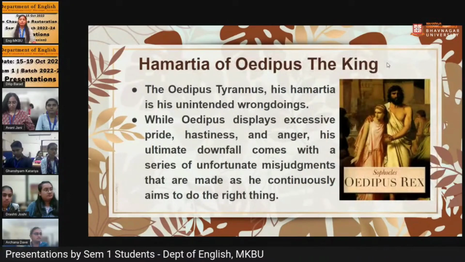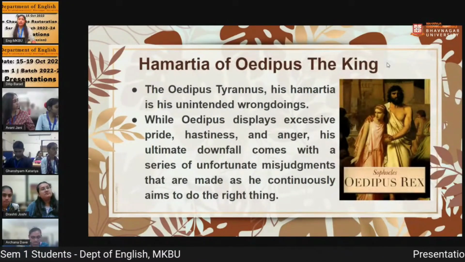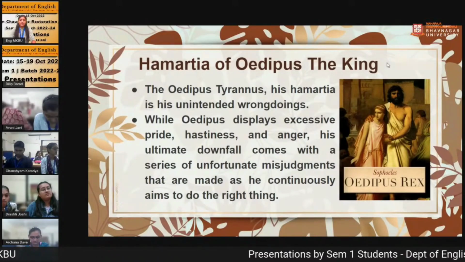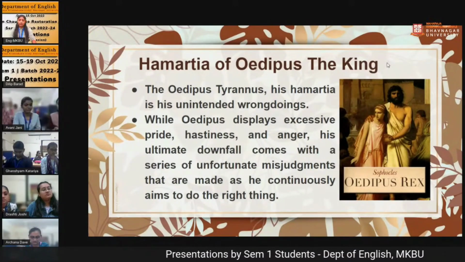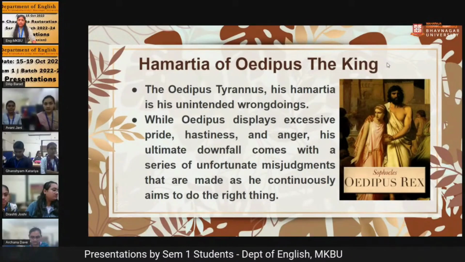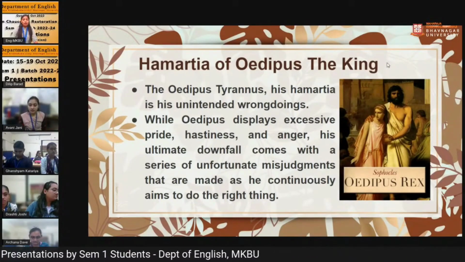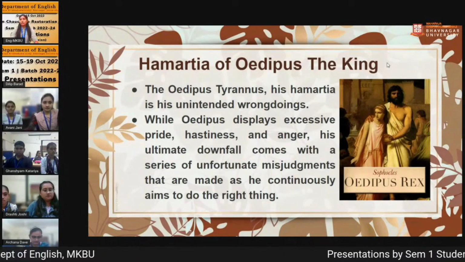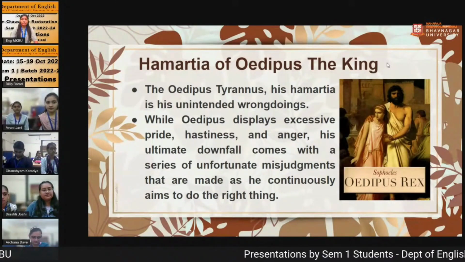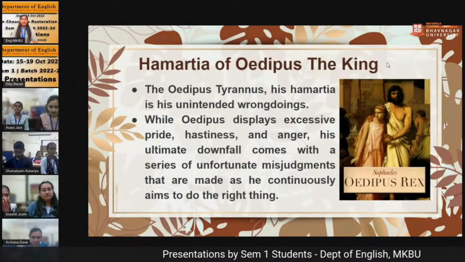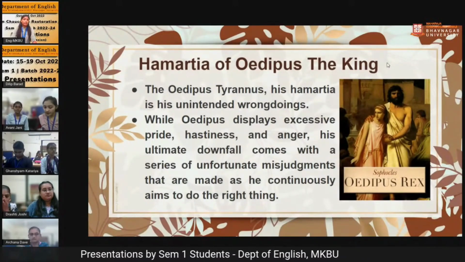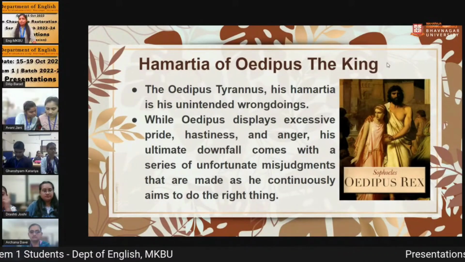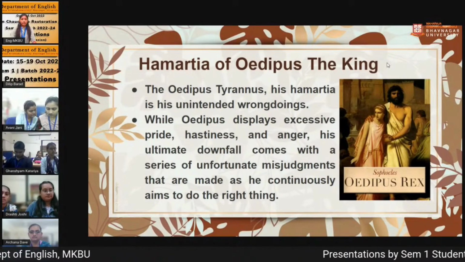Then the Hamartia of Oedipus the King. Oedipus the King is the greatest Greek tragedy, and his Hamartia is unintended wrongdoing. At the start of the play, Oedipus was a very good man. Till the end, he was good. But by his unintended wrongdoing, he didn't want to do anything wrong, but his misfortune or his destiny wanted to do it.